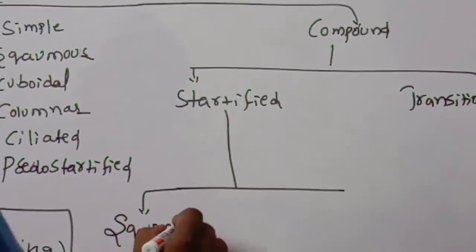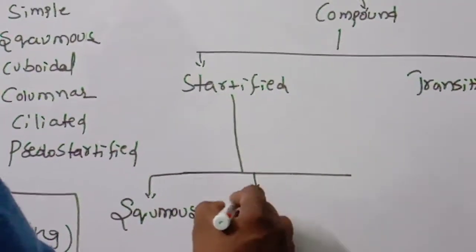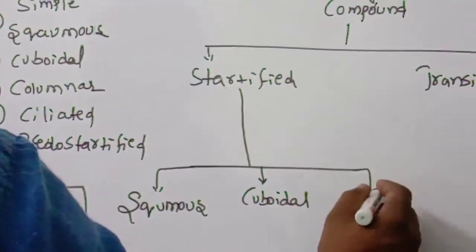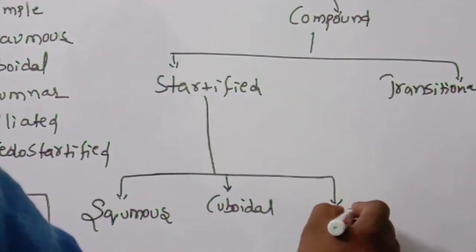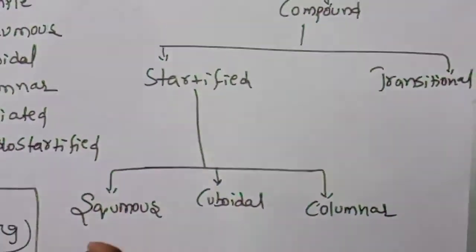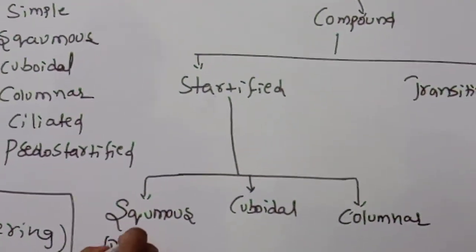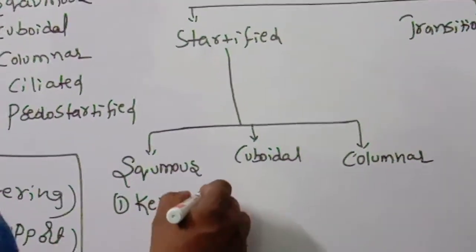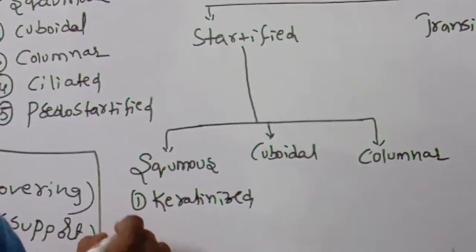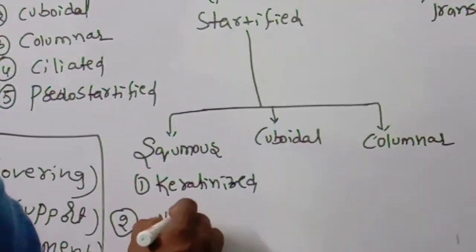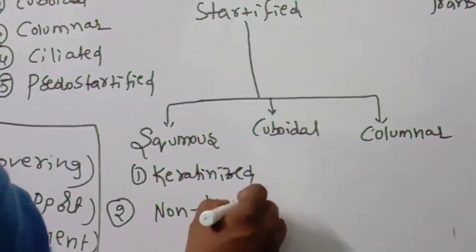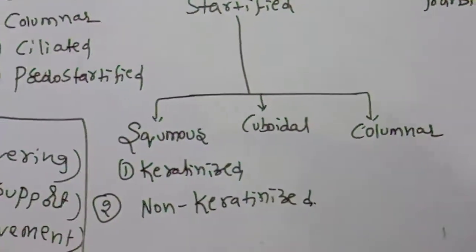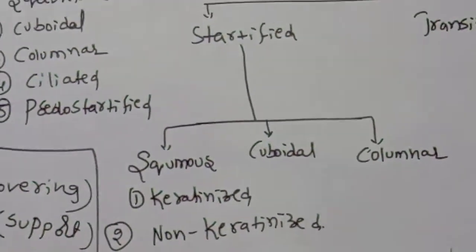It includes squamous epithelium, cuboidal epithelium, and columnar epithelium. The squamous epithelium is again divided into keratinized and non-keratinized epithelium. So like this, there are types of epithelia.